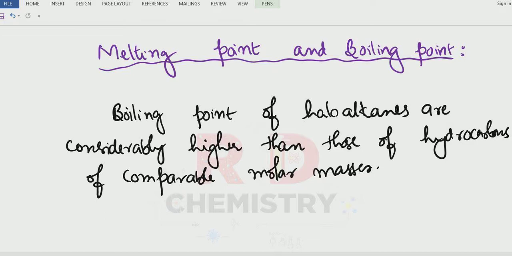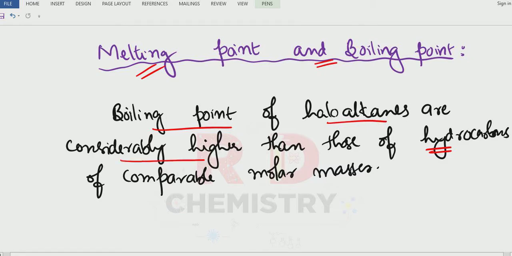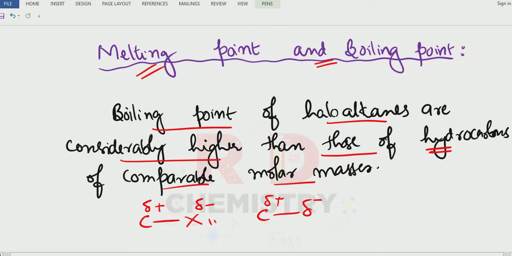The second physical property is the melting point and the boiling point. Now compare with the hydrocarbons. The boiling points of haloalkanes are considerably higher than those of hydrocarbons of comparable molar mass. Let me take the carbon halogen bond. Halogen is more electronegative, carbon is electropositive. So the neighboring molecules are attracted through dipole-dipole interaction, correct?